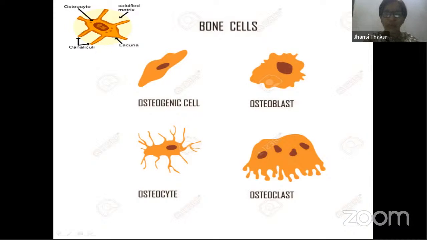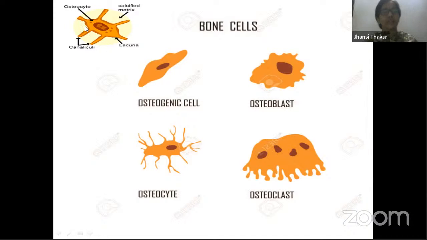If this osteoblast doesn't secrete matrix, that means it is in an inactive form, then we call it an osteocyte. Osteocytes have processes, branch-like structures, which are called canaliculi. They are meant to form a network or connection with the other cells. And then we have the final stage of the bone cell, which we call the osteoclast.